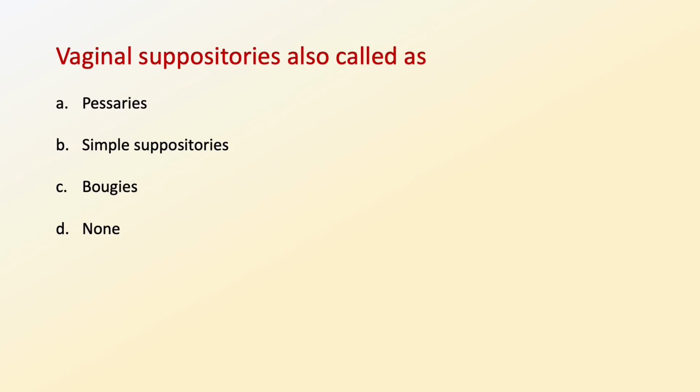Vaginal suppositories are also called as, or what is another name for vaginal suppositories? The options are option A, Pessaries, option B, simple suppositories, option C, pouches, or option D, none of the options are correct. So the correct option is option A, Pessaries. Vaginal suppositories are also known as Pessaries. So the correct option is option A.